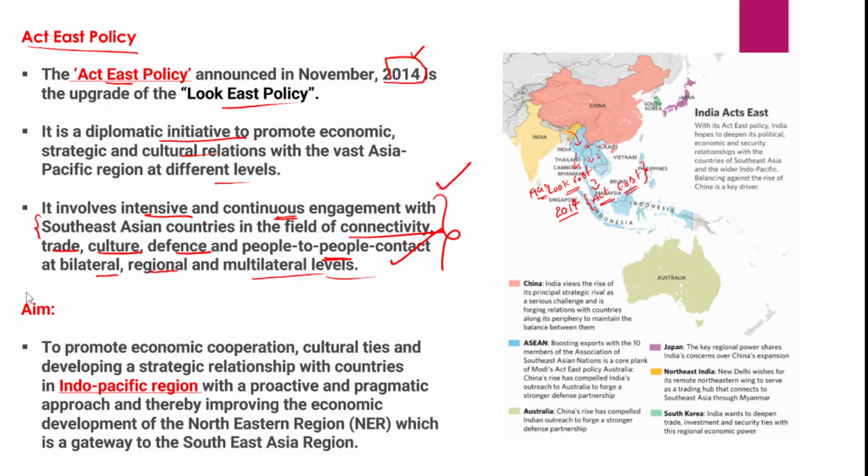So what is the aim of the Act East policy? There will be certain areas in which India will engage with all Southeast Asian and East Asian countries, particularly economic cooperation. So we will promote economic cooperation, and we have a common culture and heritage, and therefore cultural ties will be further developed, and we will further strengthen the existing strategic relationship with all the countries located in Southeast Asia and East Asia. And we also have an Indo-Pacific vision.